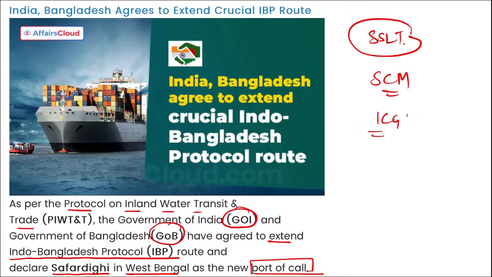Now what is this term SSLT? SSLT is your shipping secretary level talks. Then SCM is the 22nd standing committee meeting, which was held. Then ICG is your intergovernmental committee, which was the third intergovernmental committee meeting. So these were the three talks held between India and Bangladesh.